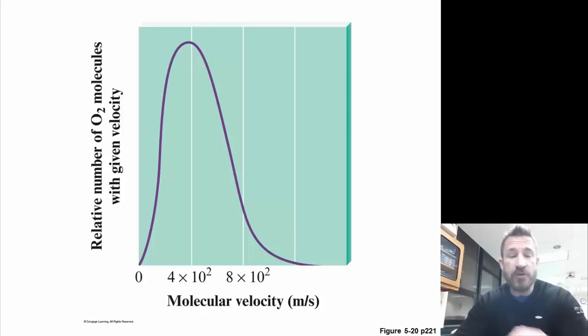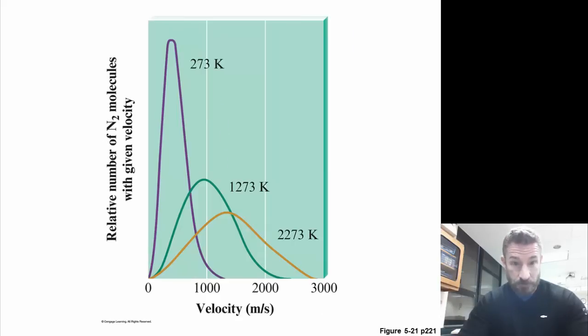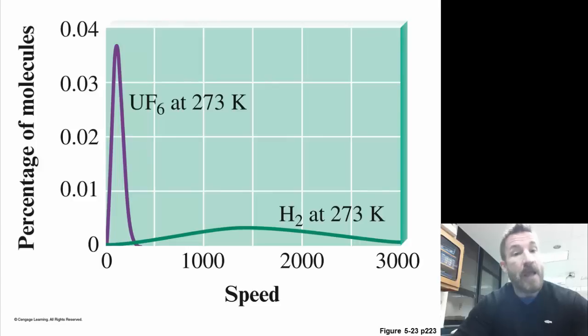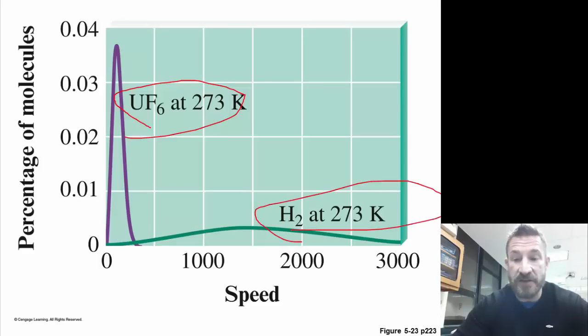We see at one temperature, all molecules are not moving the same, so we talk about the average velocity. But if we increase the temperature, you have a greater spread of those molecules. Notice on this, we usually think of temperature being on the y-axis. Here it is on the x. And so we see these molecules are moving the slowest. These molecules right here are moving the fastest. Heavy molecules have the slowest velocity. Light molecules have the fastest velocity.